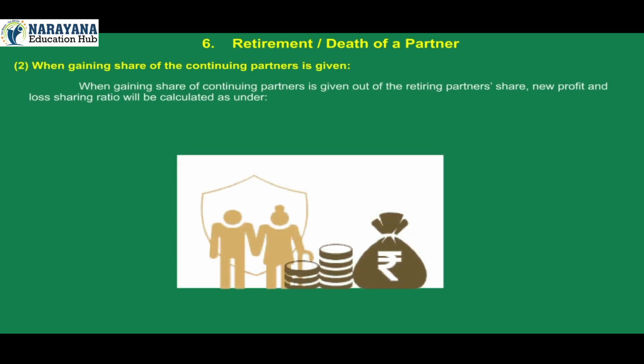2. When the gaining share of the continuing partners is given. When the gaining share of continuing partners is given out of the retiring partner's share, the new profit and loss sharing ratio will be calculated as under. New share is equal to old share plus gain.